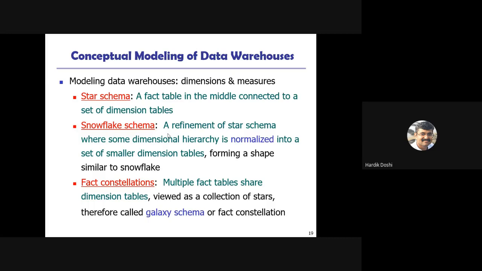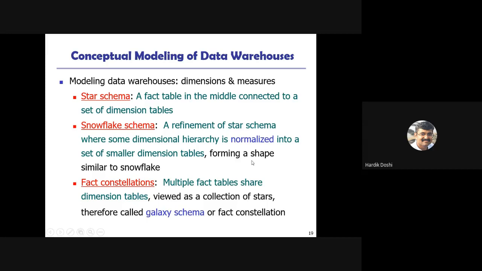But in the fact constellation, the word itself says fact constellations, so we have more than one fact table, which are connected to dimension tables. That's why it is called a fact constellation, also called a galaxy schema.